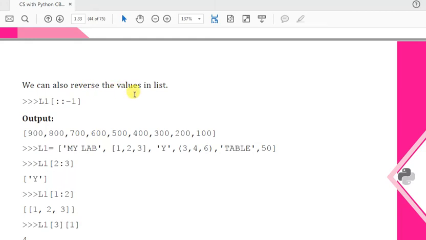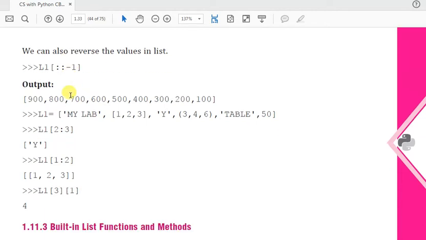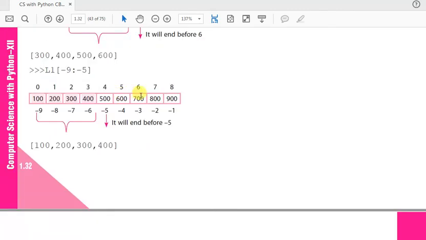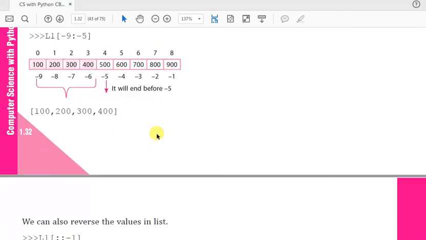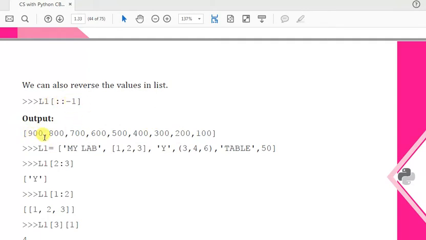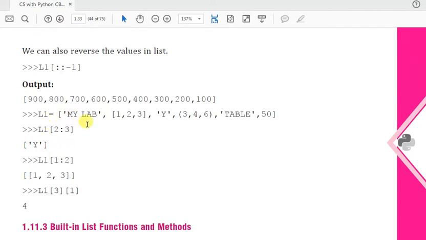We can also reverse the values in the list by passing colon colon and then -1. It will reverse the output, for example 900, 700, and so on, for the list 100 to 900. One more example is given: L1 with MyLab. This is a nested list, because one list item is itself a list. MyLab is a string and the second one is a list.